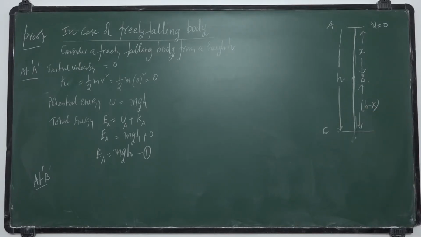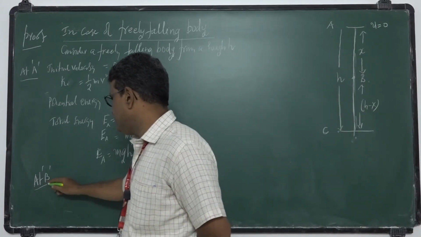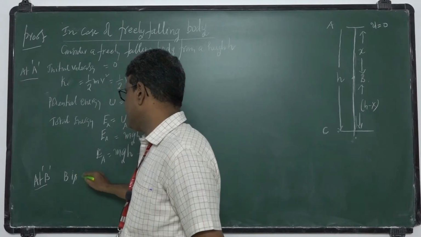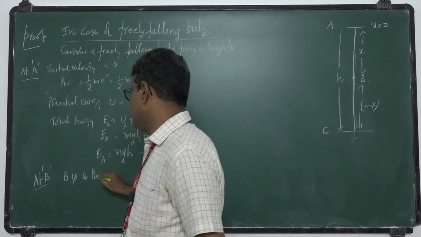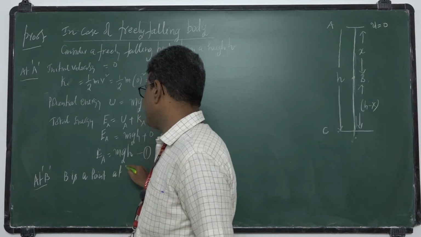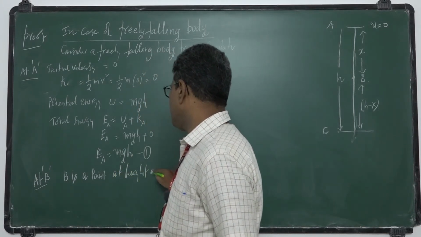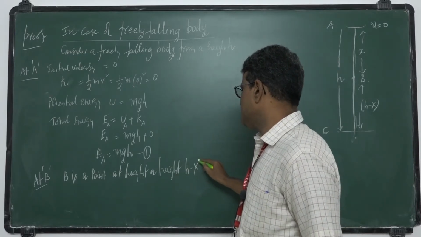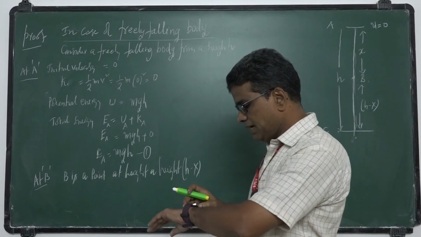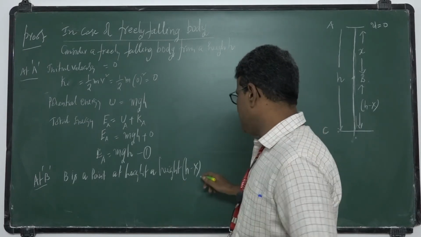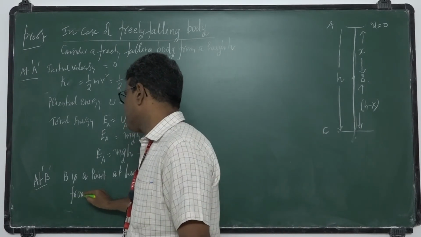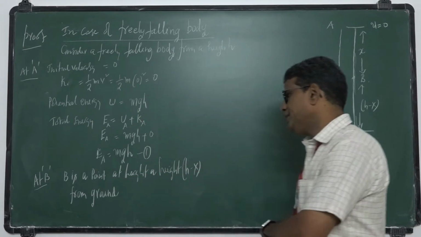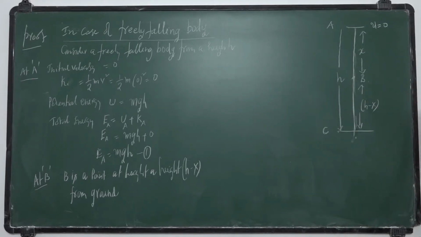Okay, so consider a point B. At B, where is B? B is a chosen point at a height h minus x from ground. Okay, so B is a point at a height h minus x from ground.